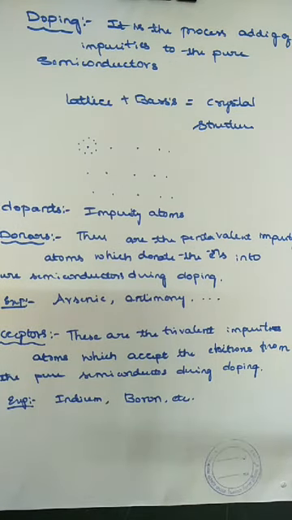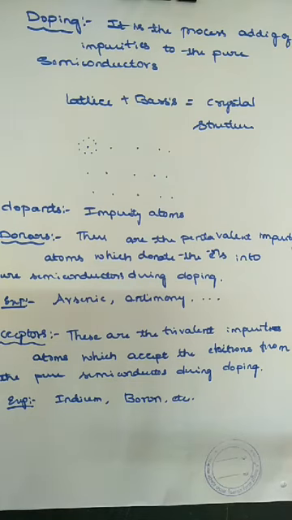Okay, so here is what doping is. It is a process of adding impurities to the pure semiconductor. What are dopants? These are the impurity atoms. What are donors here? These are the pentavalent impurities which donate the electrons into the pure semiconductor during doping.